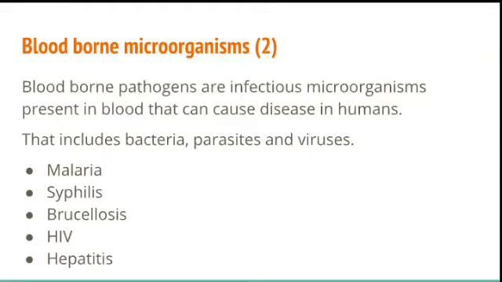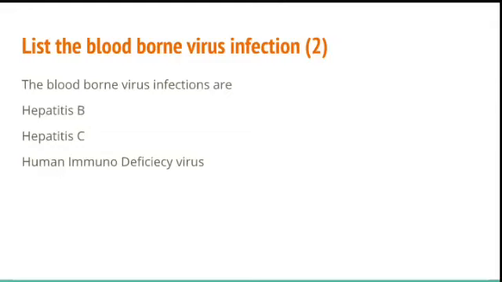So if you have contact with blood or blood products, of course you have a chance of getting this infection. What are these microorganisms? They include bacteria, parasites and viruses: bacteria like syphilis and brucellosis, parasites like malaria, and viruses like HIV and hepatitis. The next part of the essay question is to list the blood-borne virus infections.